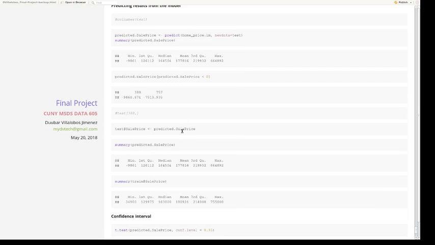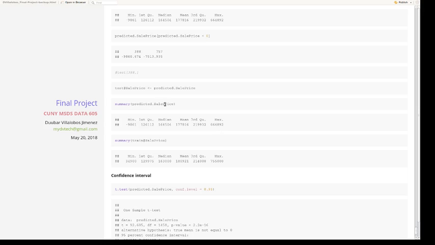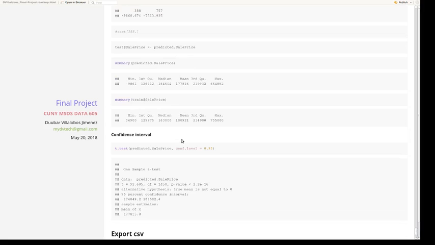And when I did the comparison between the predicted versus the training data set, I found out that there is quite a lot of difference on the extremes, especially in the minimum on the lower side, and a little bit over the higher side. However, the median and the mean are not too far apart.